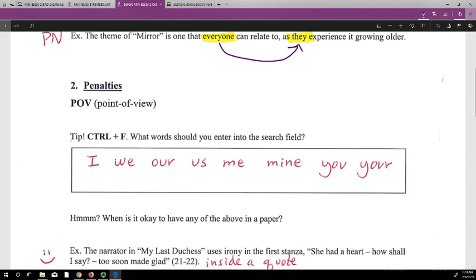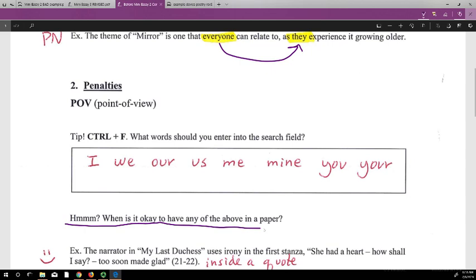And then you can type into the search field words that are related to first person or second person point of view, right? Such as I, we, our, us, me, mine, you, your. And then it's going to help us to catch all those errors because then the computer's going to do the work for us.